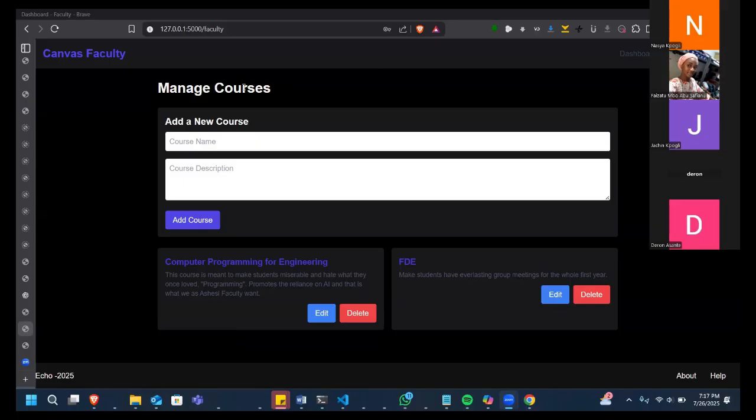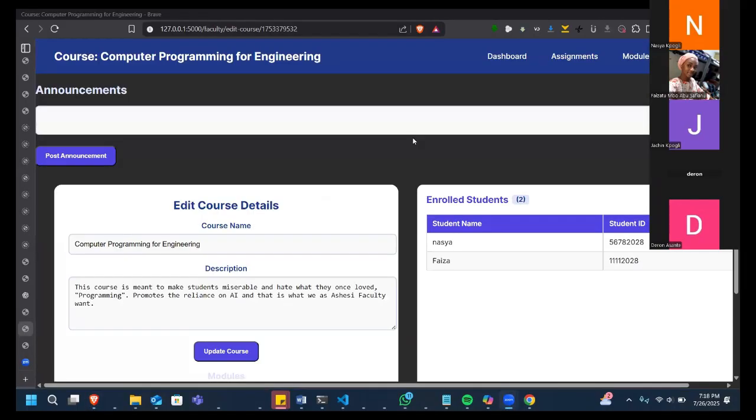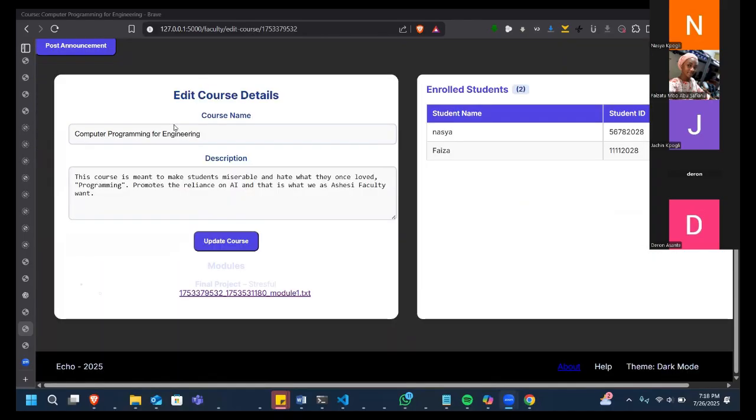So for the faculty dashboard, it allows you to create a new course where you can edit or delete a course. And then whatever courses are added here reflect in the student's dashboard. So this allows you to go to the course page where you can see the course details. You can also see announcements related to the course, and see students who have enrolled.